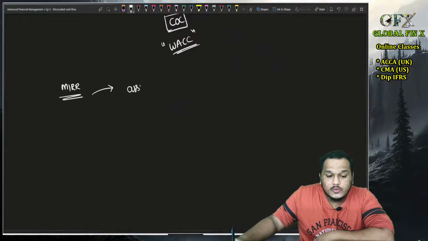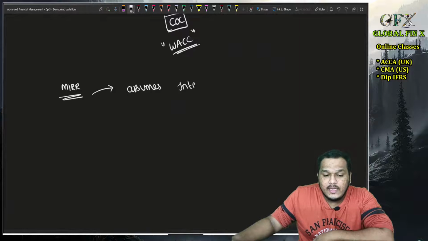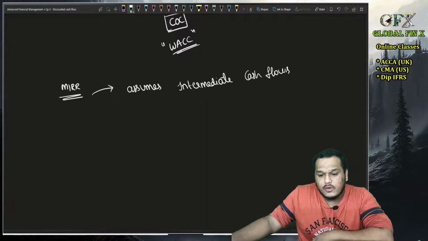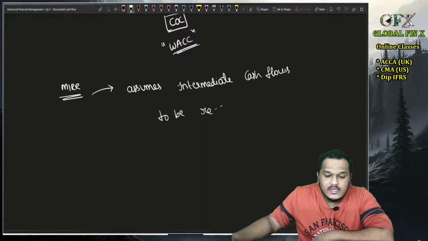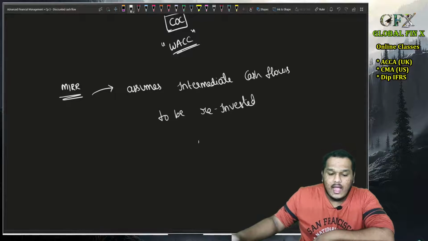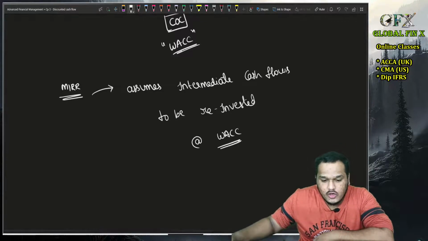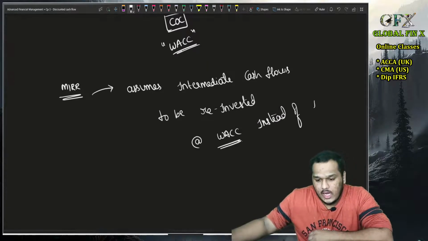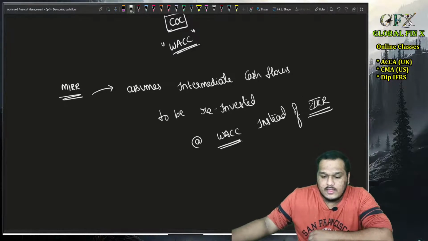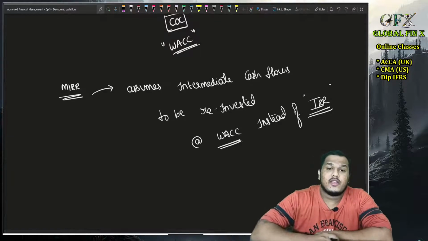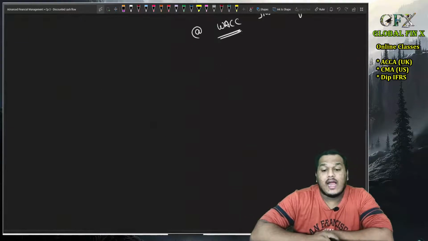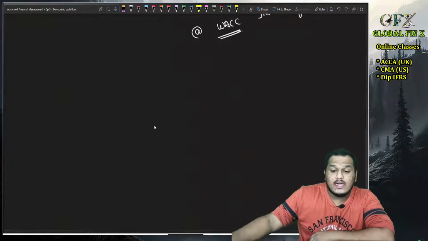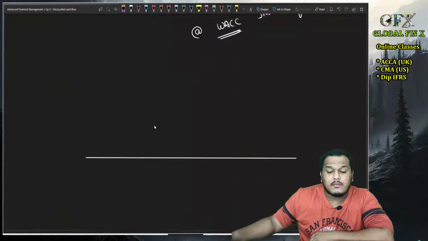MIRR assumes intermediate cash flows to be reinvested at WACC, weighted average cost of capital, instead of IRR. This is the biggest difference, my dear friends. This is the only difference, to be very honest, between IRR and MIRR. And on top of that, there is one small discussion related to MIRR. Sir, why is MIRR required?